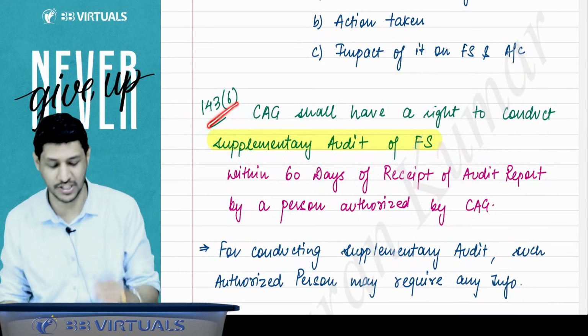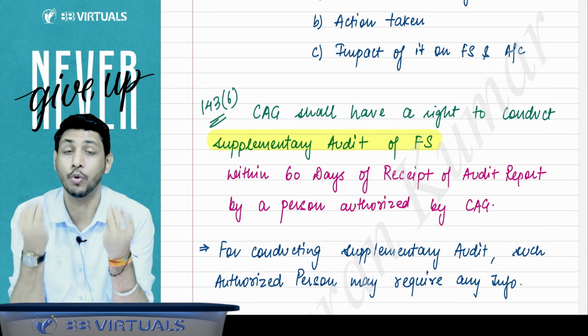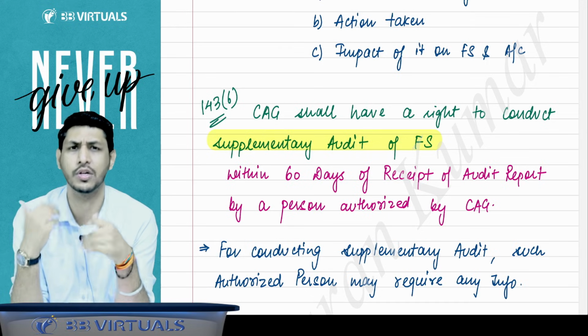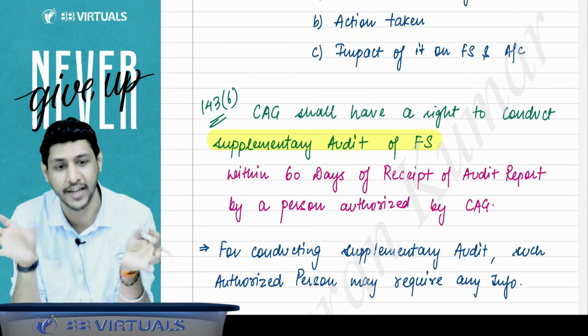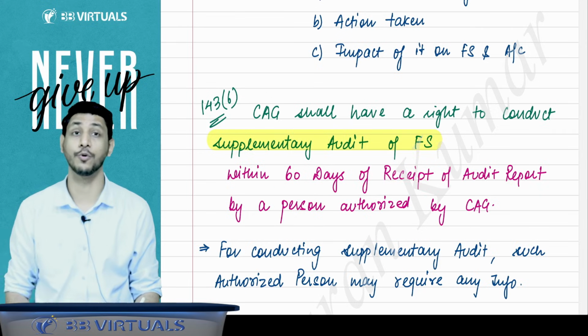Then 143 subsection 6 says that when the audit is done, the CAG has the right to pass an order for a supplementary audit of the financial statement. If they want to do some more audit of the financial statement, then they can pass an order for the supplementary audit of the financial statement within 60 days of receipt of the audit report from the auditor.